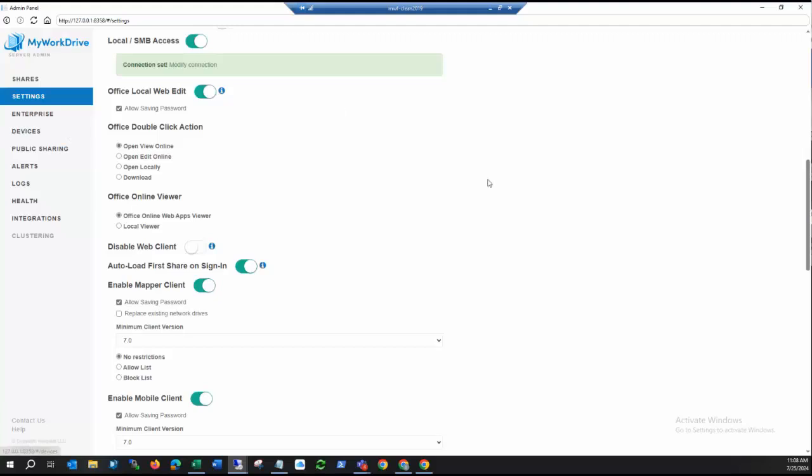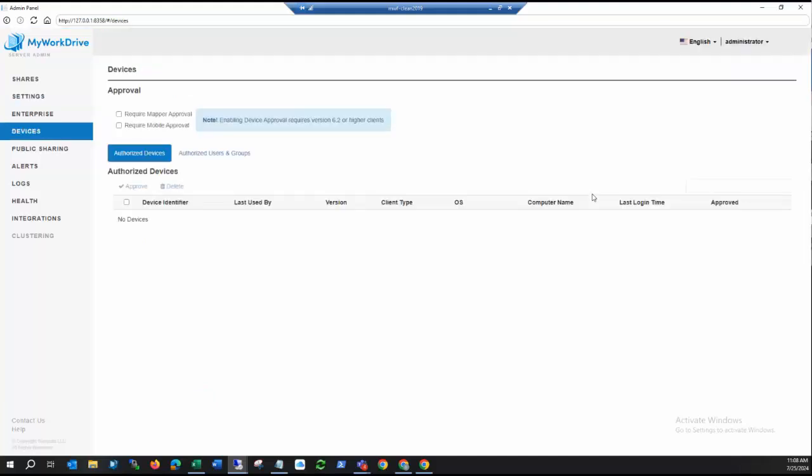The next section I'm going to go through quickly is just device approval. We do have the ability to do device approval, and first of all we have to turn that feature on. If you want to enable device approval, we support it for the MapDrive and the mobile client. So you would just simply turn it on. Now anybody that wants to connect with the MapDrive client is going to get a code when they try to log in saying, hey, you're not able to log in until your device is approved. That code will be there for them to send to the administrator.